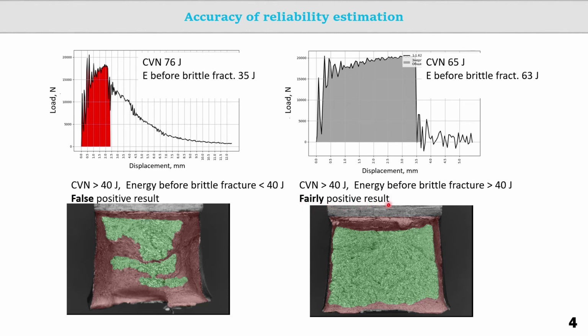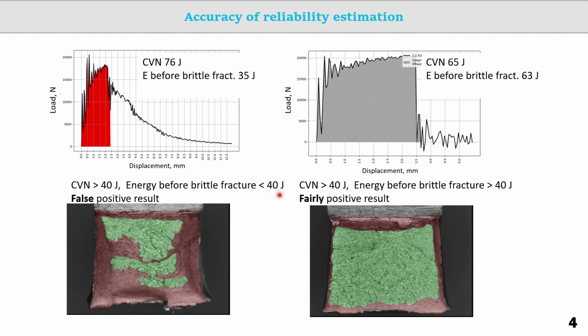If such a sample shows an energy of destruction less than a certain threshold, then its result can be called negative. Such a sample is rejected. In the case where there is a large proportion of energy spent after the formation of a brittle crack, there may be a situation in which the sample has a fracture energy above the set threshold, while the energy spent before the formation of a brittle crack is significantly lower.